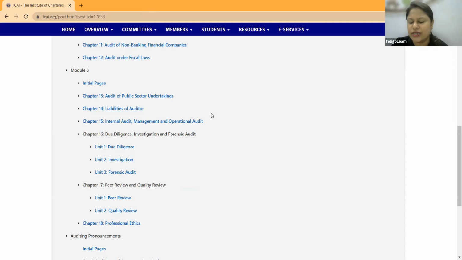All these chapters, we are now going to have a detailed discussion of what they are going to talk about. But just before we begin, to get a proper mindset: quality control, these topics were not there earlier. Like completion and review, which was not covered earlier, and which I call a very good introduction, because there are certain standards where students do not understand the applicability, where the standards are actually used. Introducing this chapter gives a proper scenario for the students to understand where standards like subsequent events and written representation apply, where exactly during the course of audit you obtain this evidence. So that's a very good introduction.